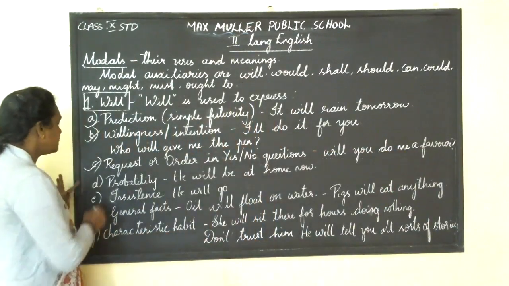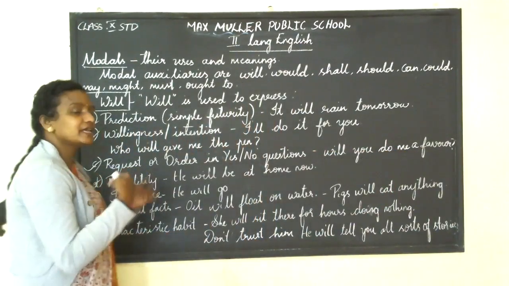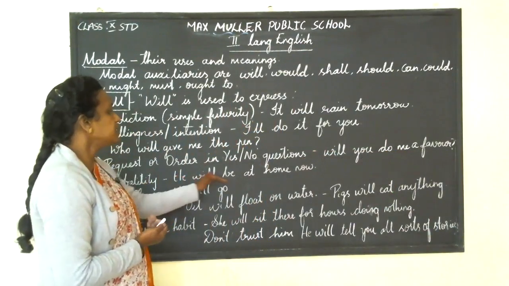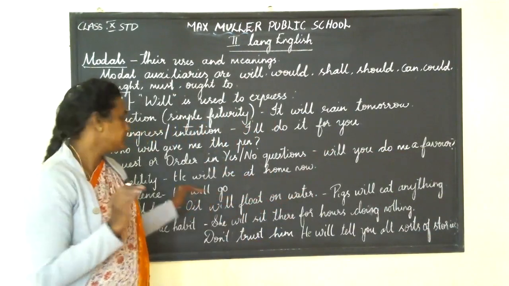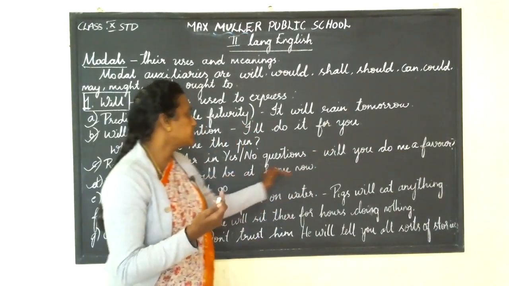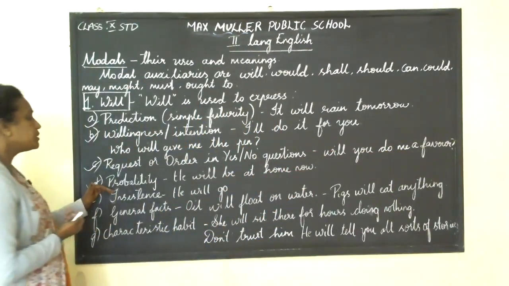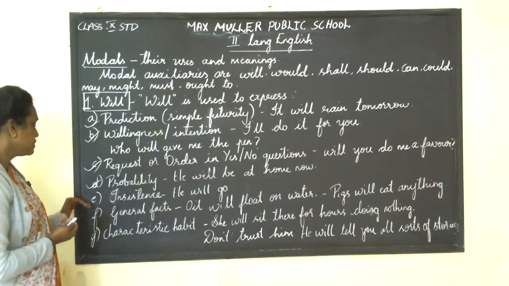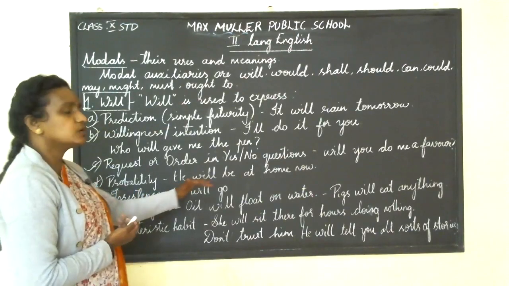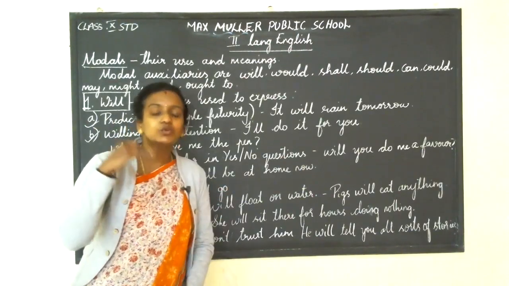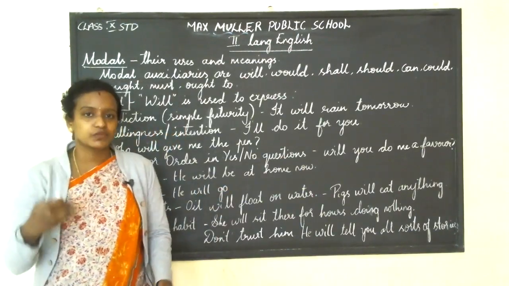Next, probability. So chances are there. He will be at home now. You are not sure, you are not telling it definitely. He will be at home now. Predicting probability. Got it? Next, insistence. He will go. You are insisting that he do that. He will come. He will go.